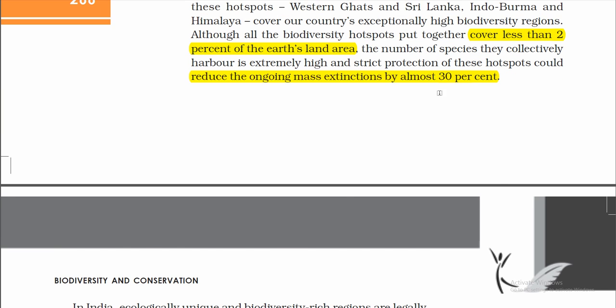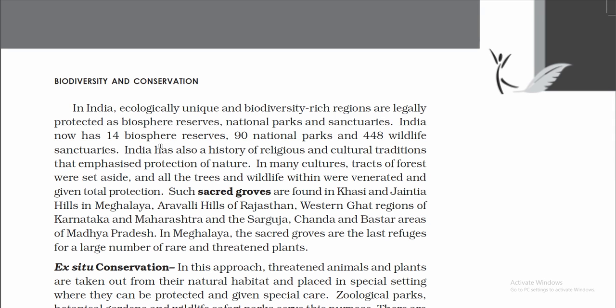In India, ecologically unique and biodiversity rich regions are legally protected as biosphere reserves, national parks, and sanctuaries. India now has 14 biosphere reserves, 90 national parks, and 448 wildlife sanctuaries.